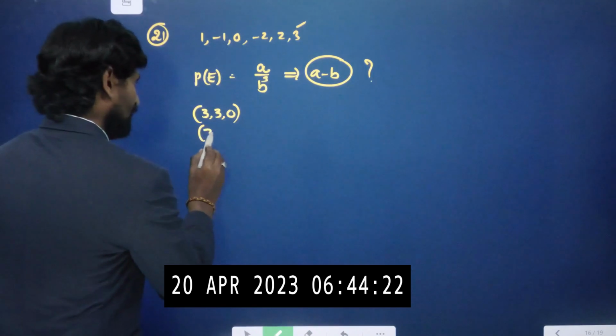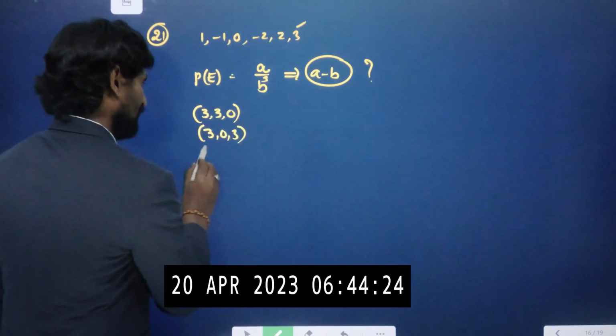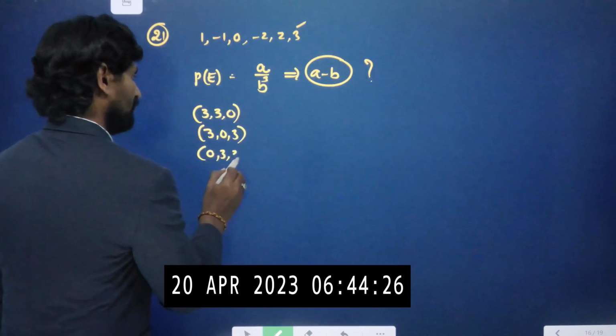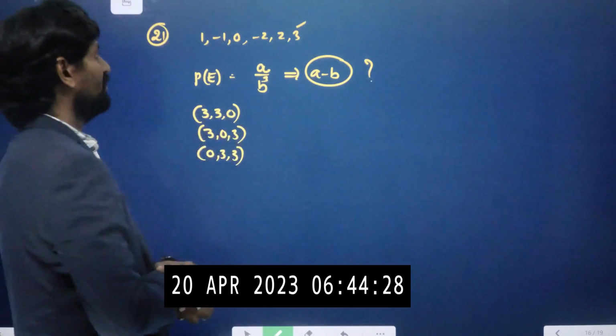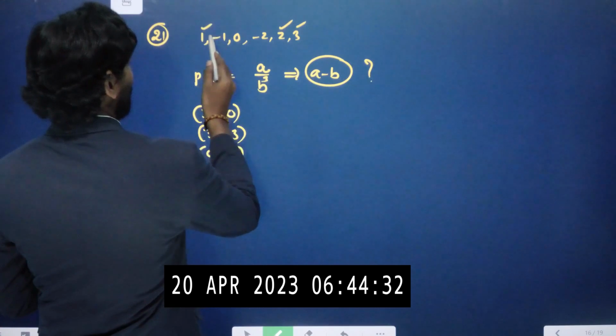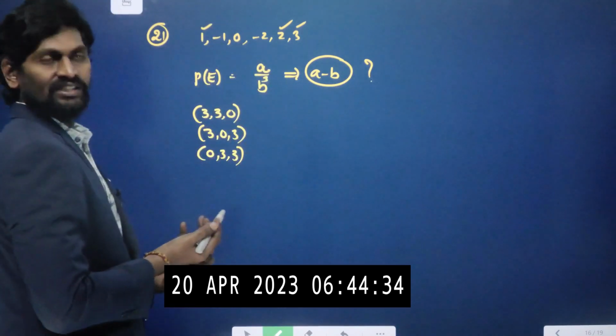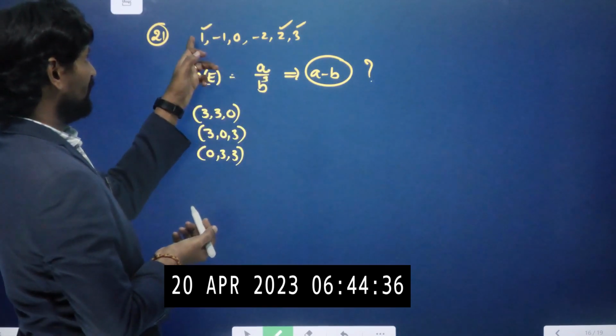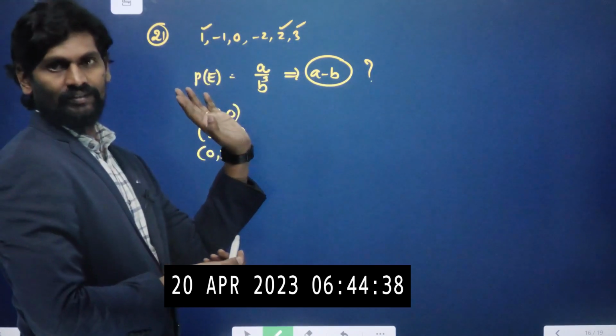Next 3 0 3, 0 3 3. Okay, 3 completed. Next 2. 2 and 1, if you take that, another one cannot be a chance because 2 plus 1 is 3 and another one is also 3.